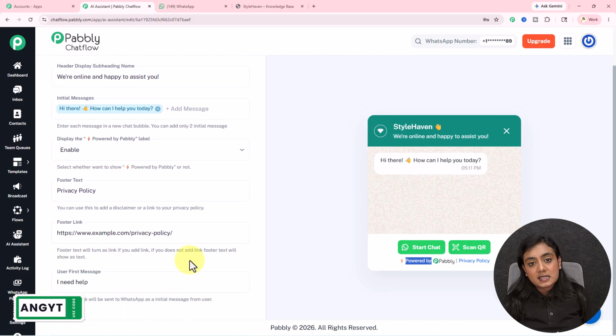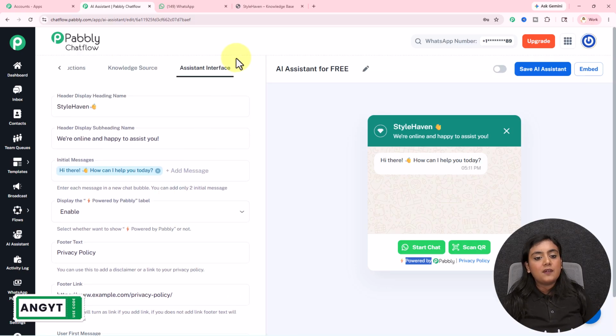Usually the AI assistant is directly contacted from the website, but what if a customer is connecting to this AI assistant directly on a WhatsApp number? What is the usual first text that you receive? That you have to enter in this field. Okay, after that, last is styling.